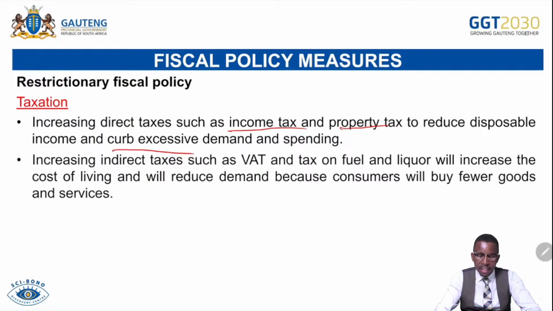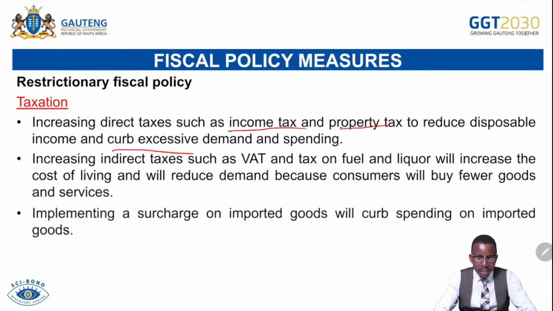Increasing indirect taxes such as value-added tax and tax on fuel and liquor will increase the cost of living and will reduce demand because consumers will buy fewer goods and services since they will become relatively expensive. If VAT or indirect tax increases, it increases the selling price and discourages consumers from doing what? From demanding more goods and services. Implementing surcharges on imported goods will curb spending on imported goods and services, meaning increasing import tariffs and administrative obstacles can result in consumers demanding less of imported goods and services.